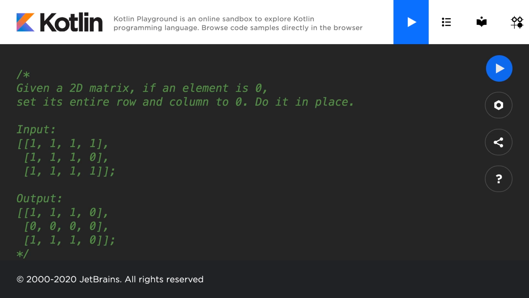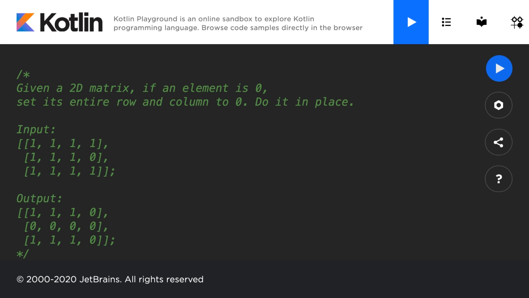To solve this question, what we can do is make a function that is going to get a matrix, and it's going to loop through its rows and columns and check each element in each row and column, and if it finds a 0, it's going to set the entire row or column, and both if it sees a 0 anywhere in the matrix.